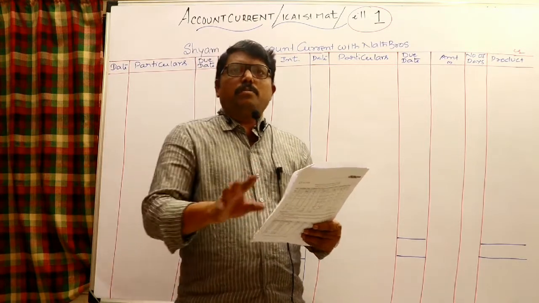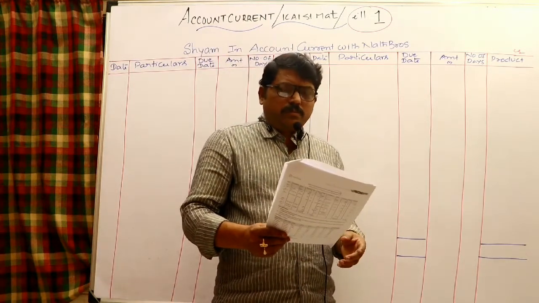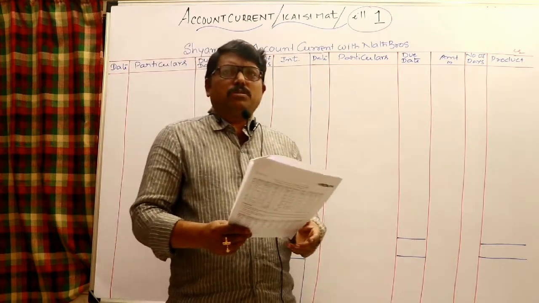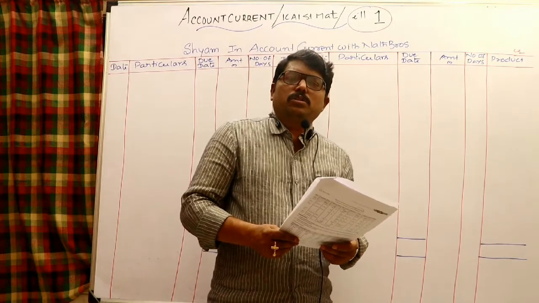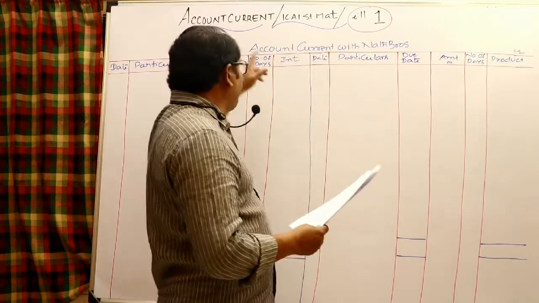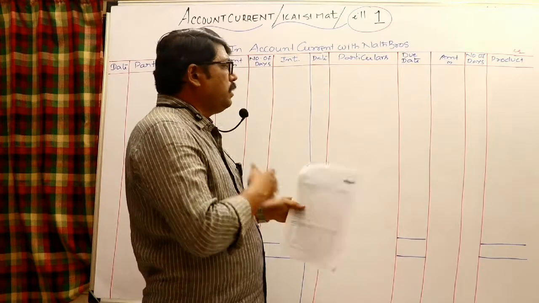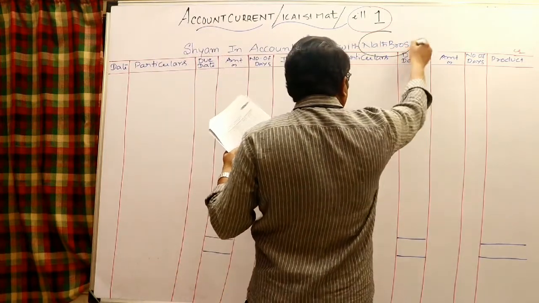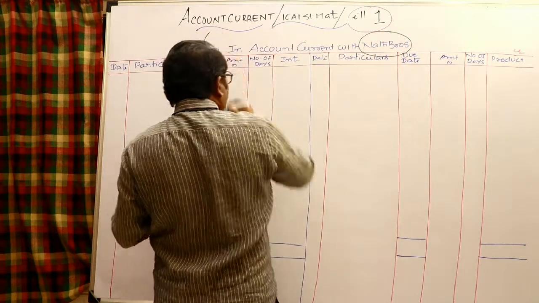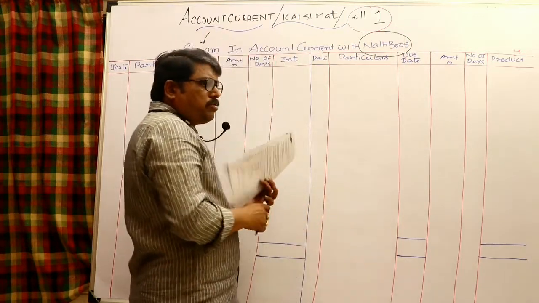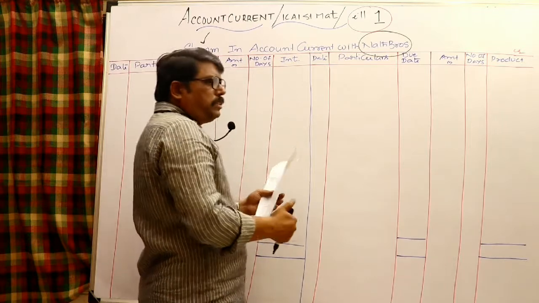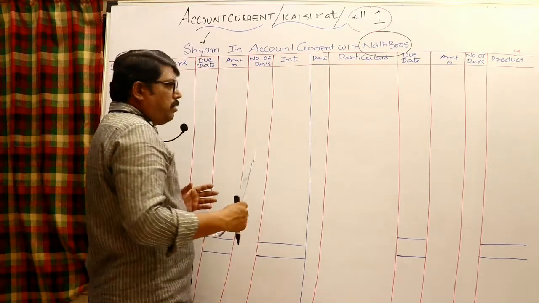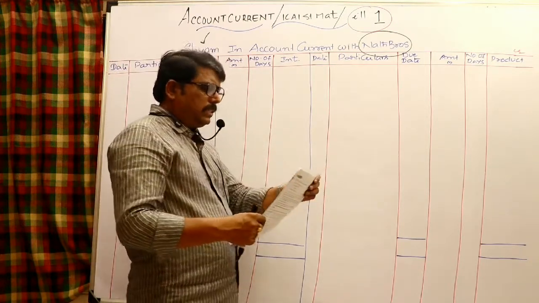Whose account current? Shyam's account current is to be prepared. We have to prepare for Nath Brothers, so from Nath Brothers' point of view, how to think? Whose account current should be prepared? Shyam in account current. Therefore, the heading will be Shyam in account current with Nath Brothers. So we are simply Nath Brothers, and we are preparing Shyam in account current. Every transaction should always be considered from Nath Brothers' point of view. How are we going to write all the transactions?